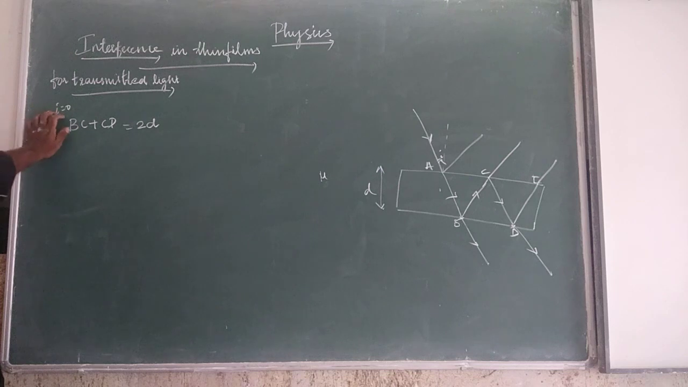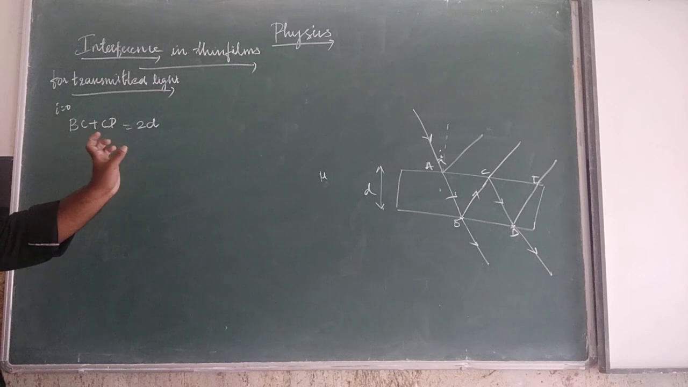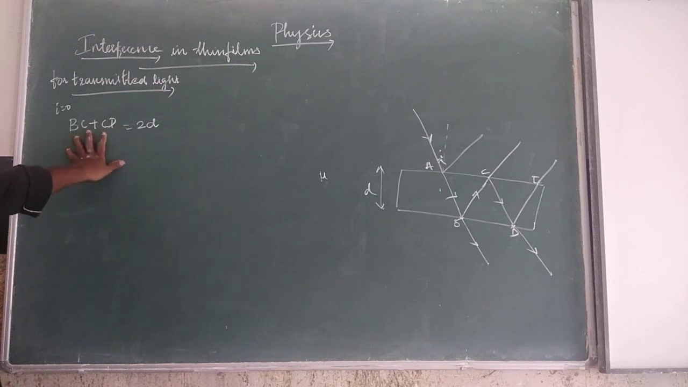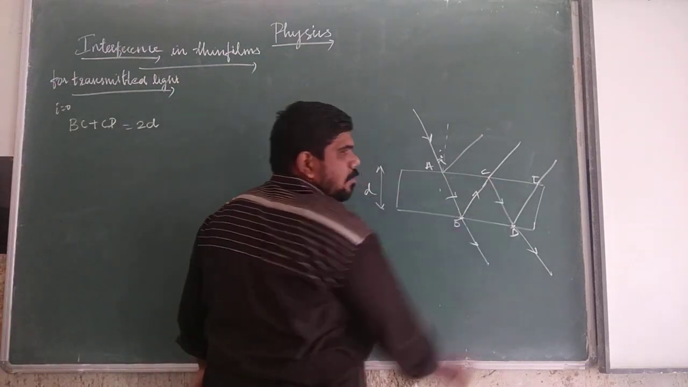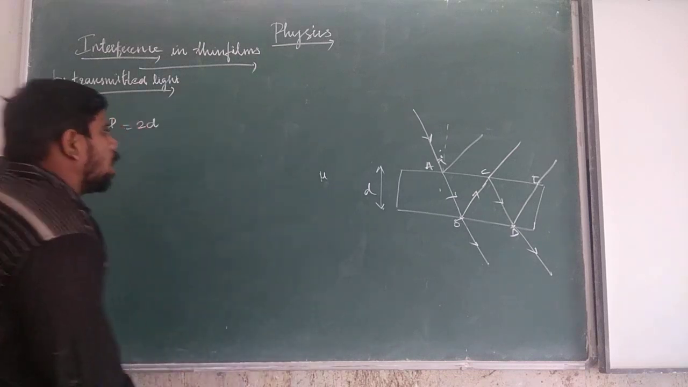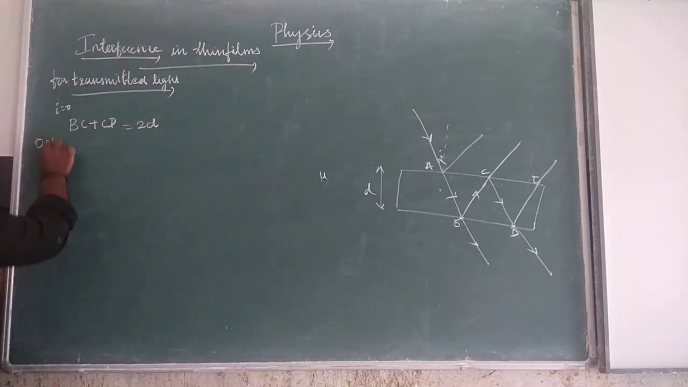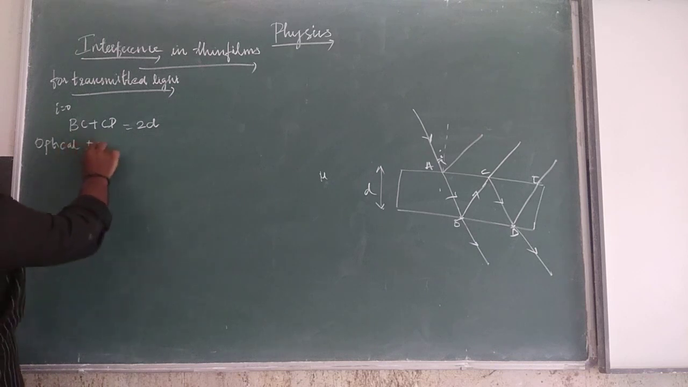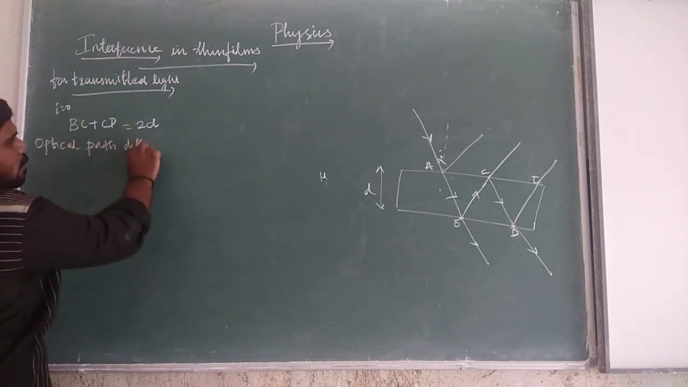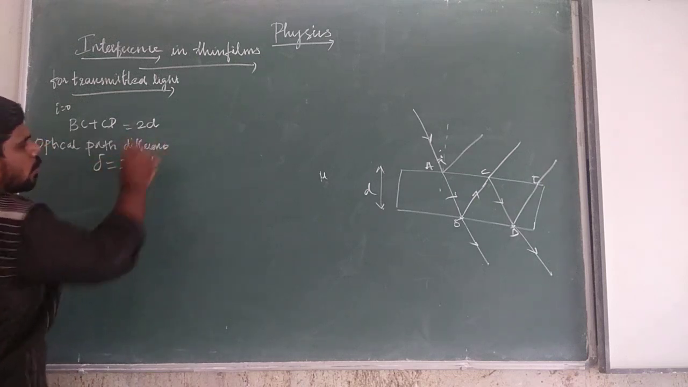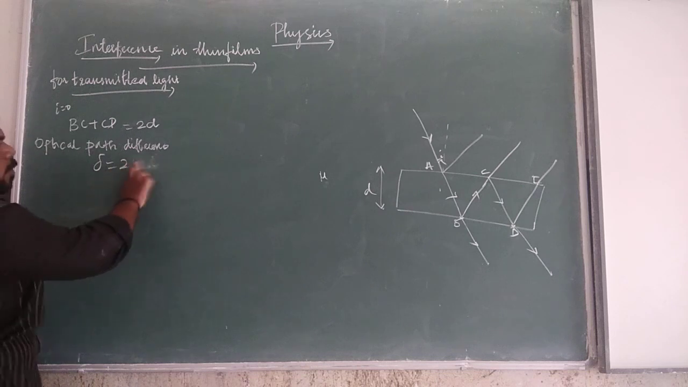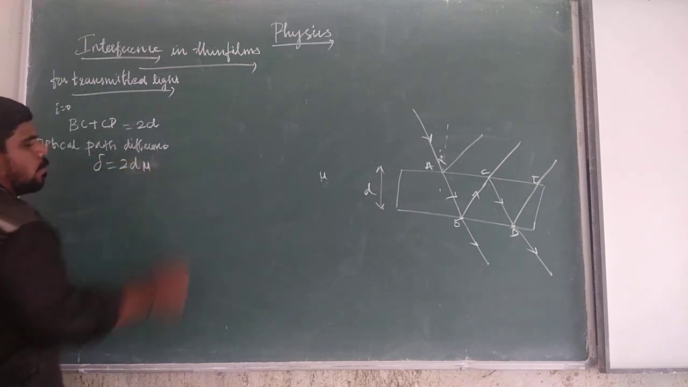When the angle of incidence is assumed to be 0, the junctions B and D are very close to each other. So the path traveled by the light, BC plus CD, is equal to 2d. As the light travels in the thin film of refractive index mu, the optical path difference delta is equal to 2 mu d, otherwise delta is equal to 2d into mu.